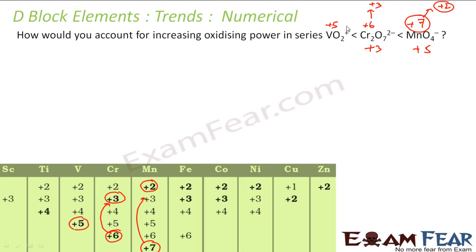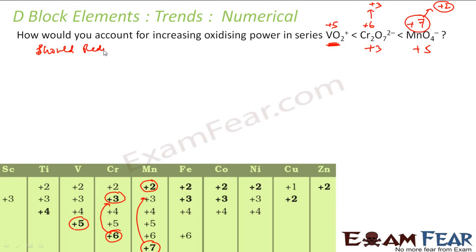For VO2+, +5 is the most stable state, so even if it goes to +4, +3 or +2, that will be unstable. This is already stable, so it will have the least oxidizing power. Why? Because for it to have oxidizing power, it should get reduced.